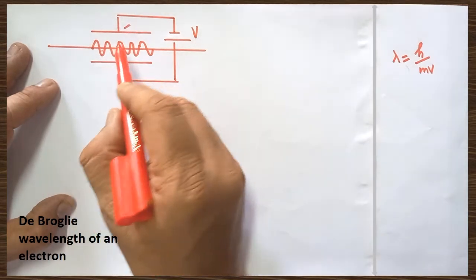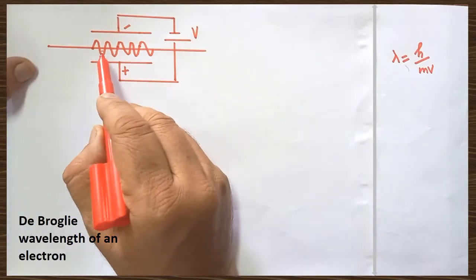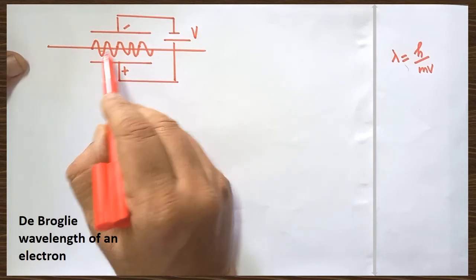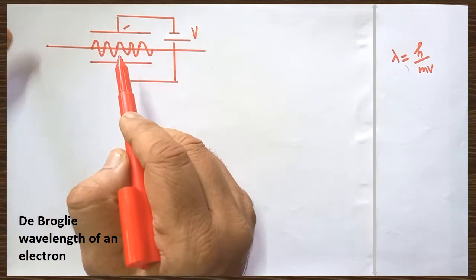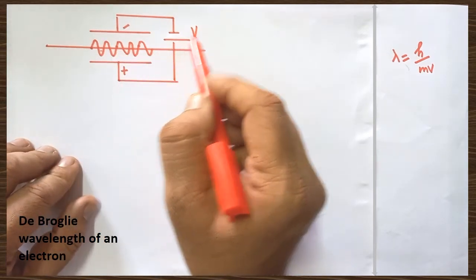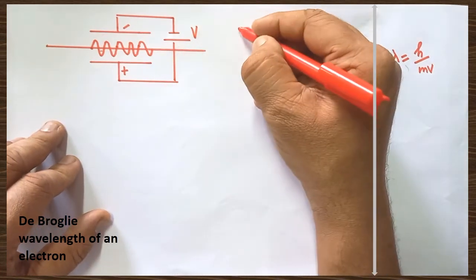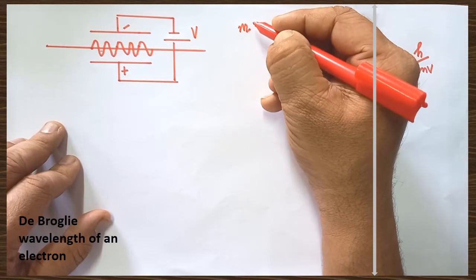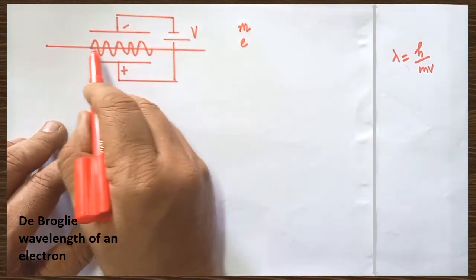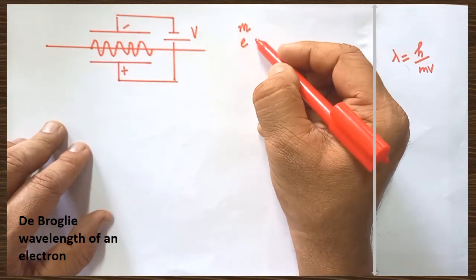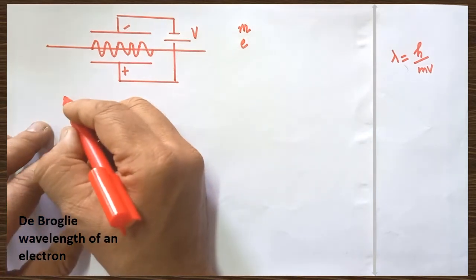Now, let us imagine an electron of mass m that is accelerated through the potential V. Whenever the electron travels in this path, it will be accelerated because of the potential difference V. The electron possesses mass and charge also. So, when it passes through the electric field, it is accelerated by the potential difference V. Therefore, the kinetic energy